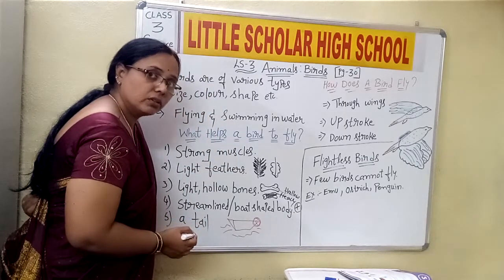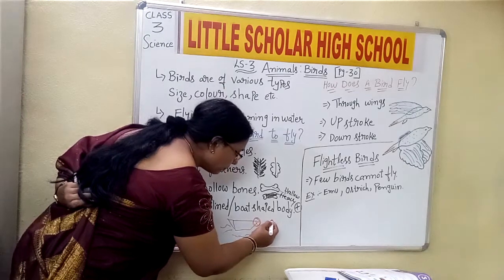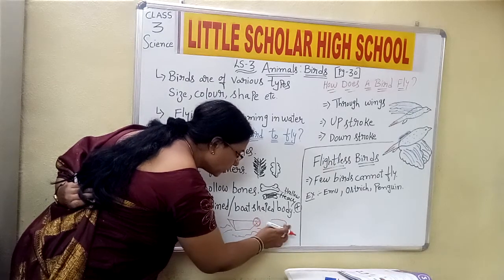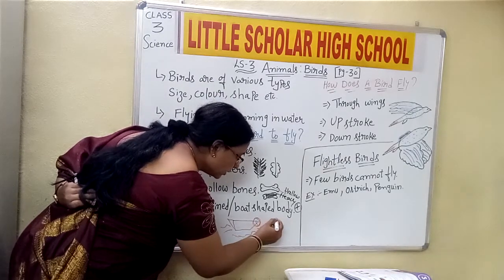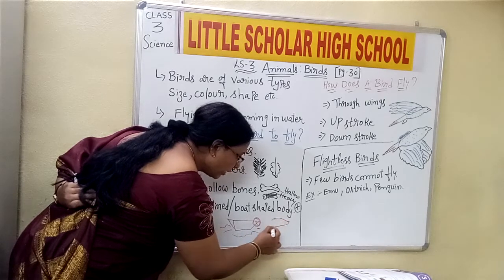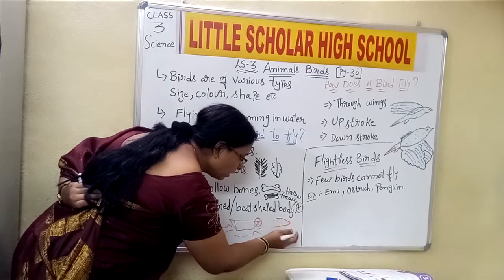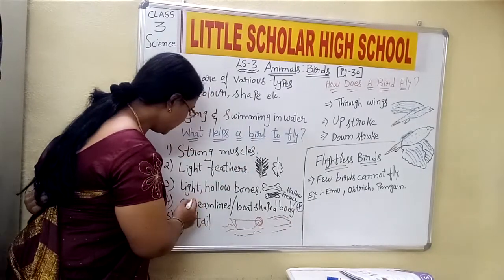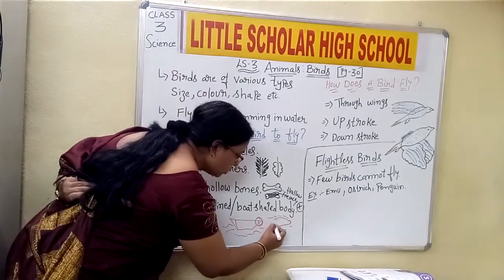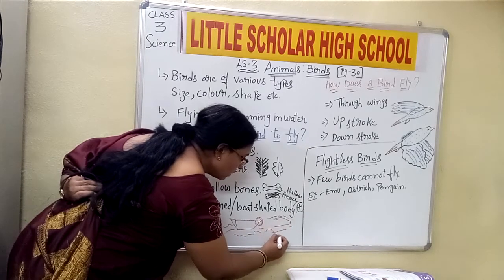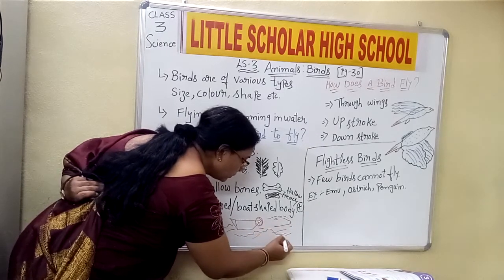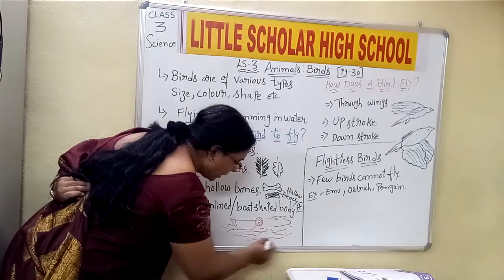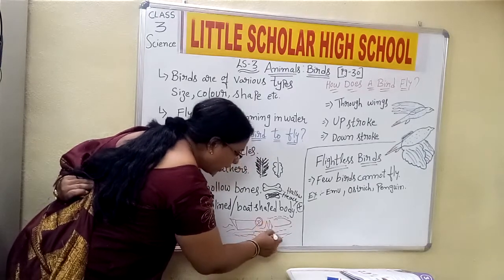Even if you observe an aeroplane, the front part of the aeroplane is something like this. Okay, why? Because it is making the air move back. Even the bird's body is also a streamlined one, so that it is pushing the air in the backward direction and it is flying.